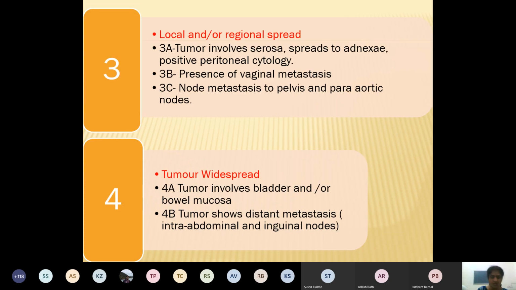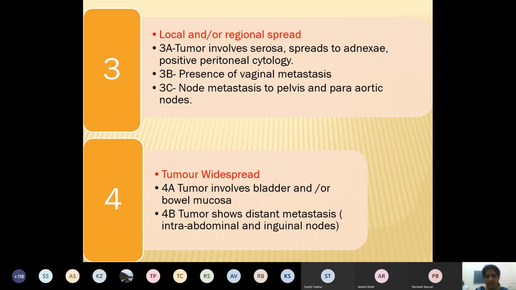Now coming to stage 3, there is local and regional spread of CA endometrium. 3A is tumor involves the serosa and it spreads to the adnexa like tube, ovary or the ligaments of the uterus and all.